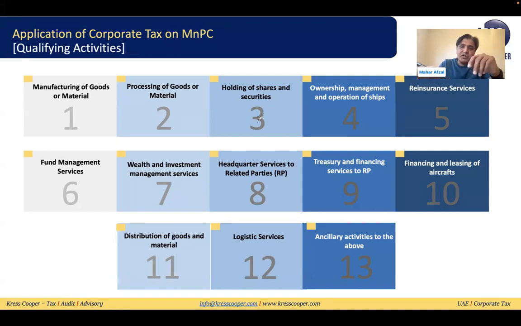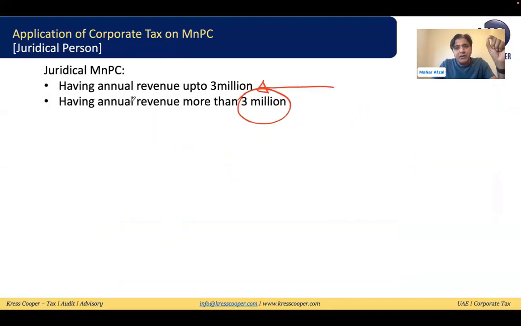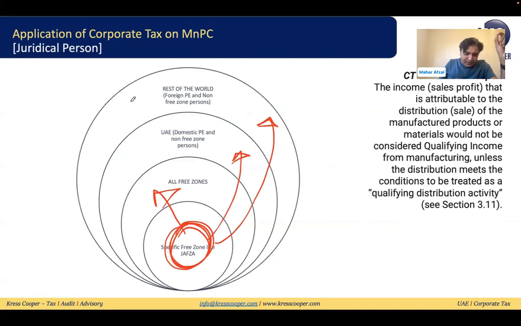Manufacturing of goods and processing of goods are both qualifying activities. So if the qualifying free zone person is providing manufacturing or processing of goods or material services to a non-free zone person, who can be on the mainland or out of the UAE, then these services will be considered a qualifying activity and will generate qualifying income.